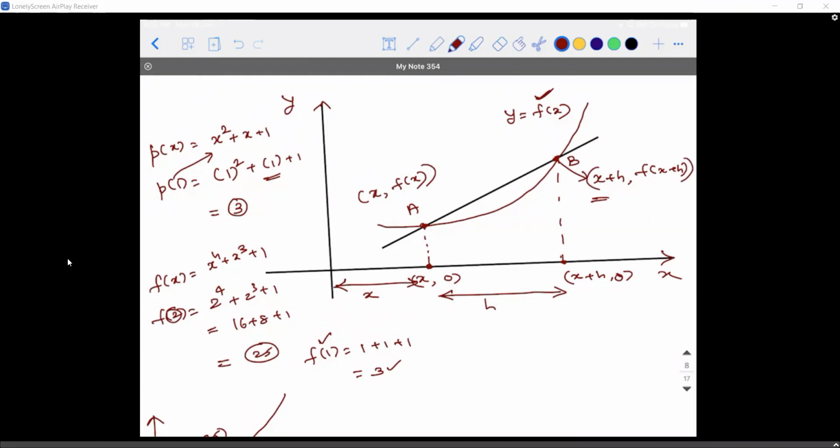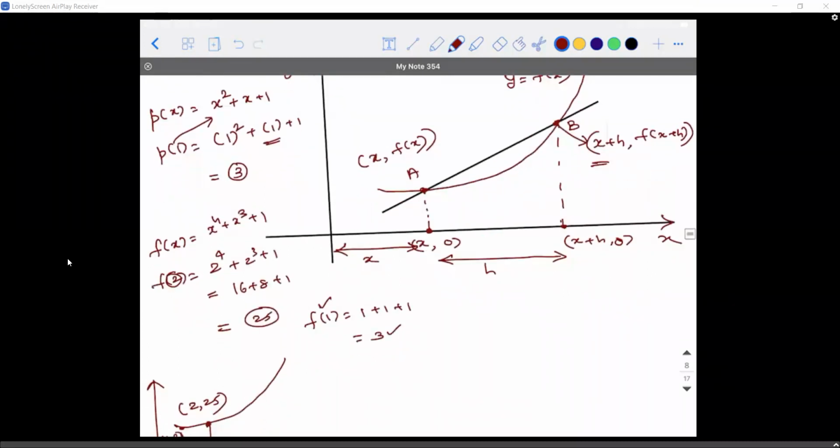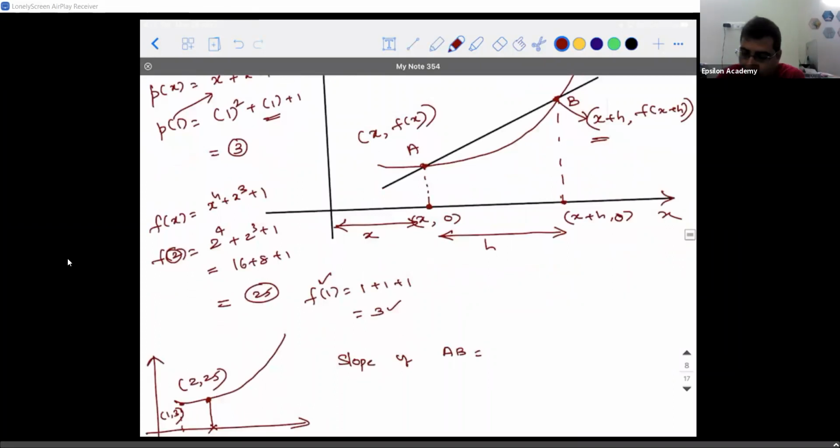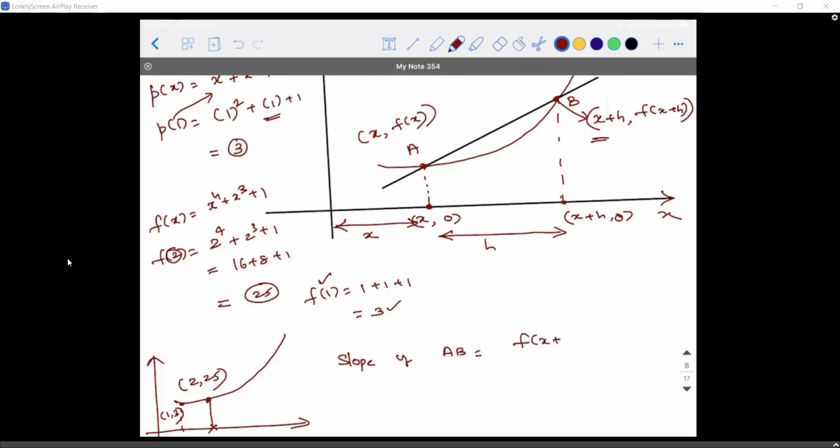Yes, sir. I have an important question. Though f of x is not a straight line, there are 2 points on that curve, and when I join them they form a straight line. Right? So if I ask you what is the slope of AB, then what will you say? The slope of AB is f of x plus h minus f of x upon x plus h minus x.